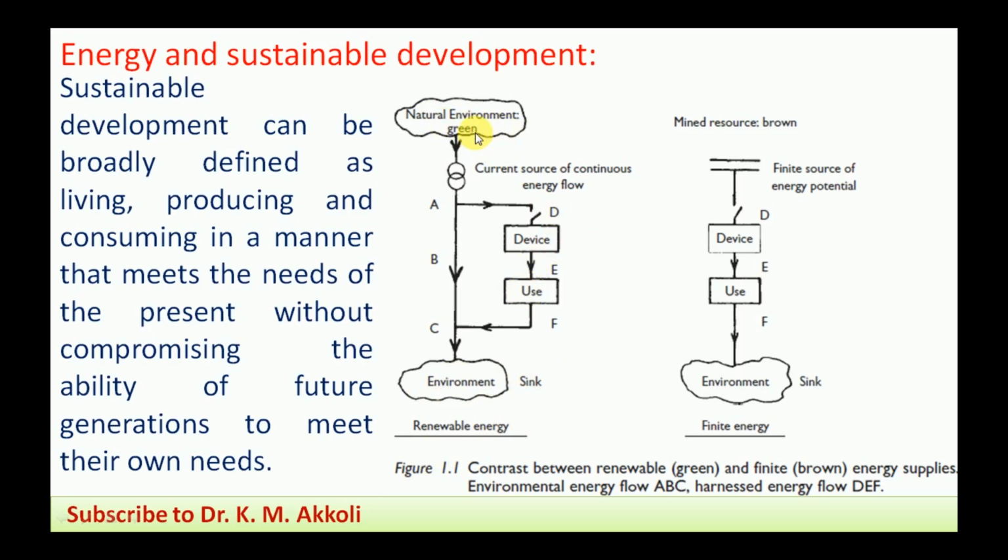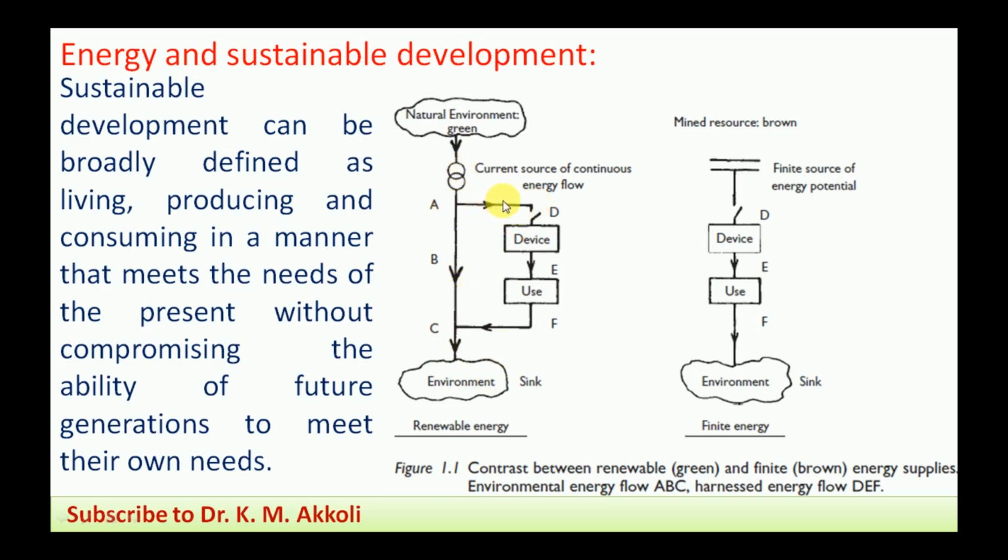Here, from the natural environment, renewable energy is available, and if you leave it like that, it goes back to the environment. From the environment it comes, and it goes to the environment through the sink. That is the environmental energy flow. For example, solar energy is renewable energy. If sunlight falls on the earth and you do not use it, it goes to the earth and evaporates water, or supplies the heat required for the earth and plants. All these are supplied. That is the natural energy flow.